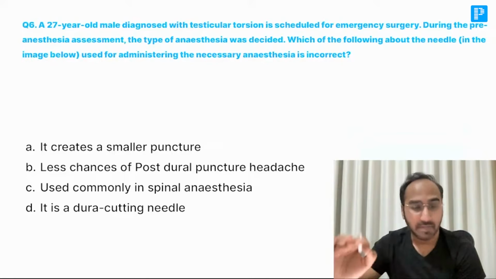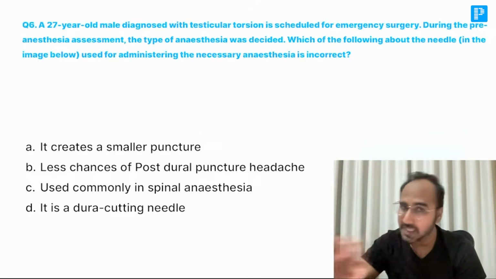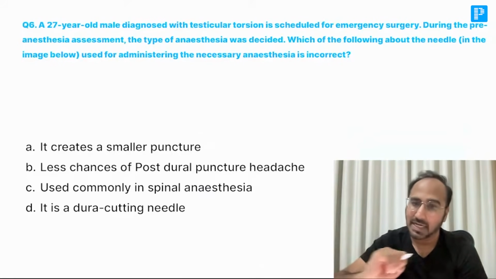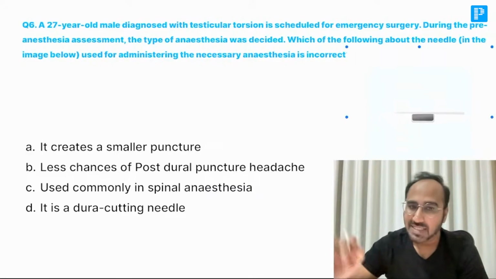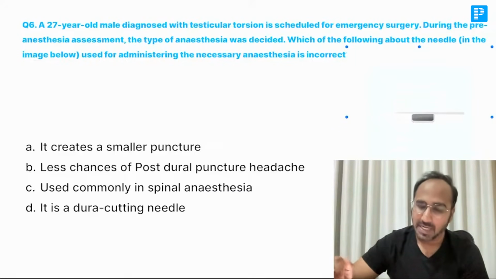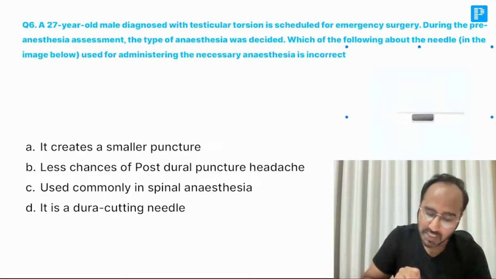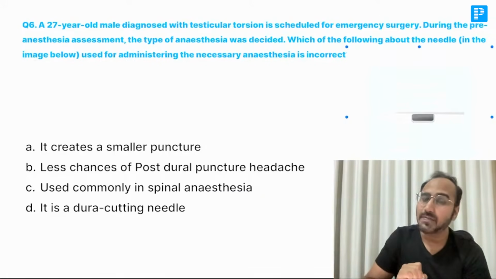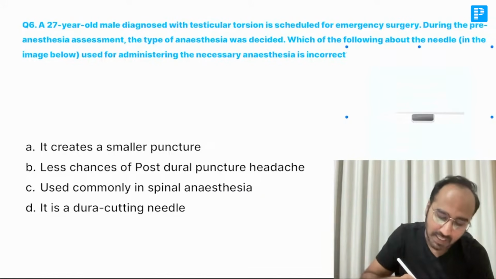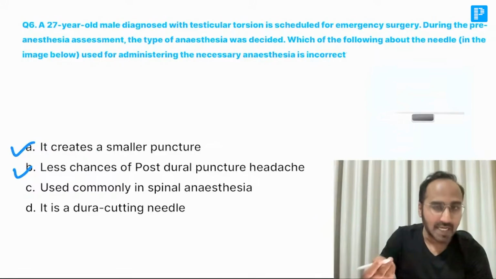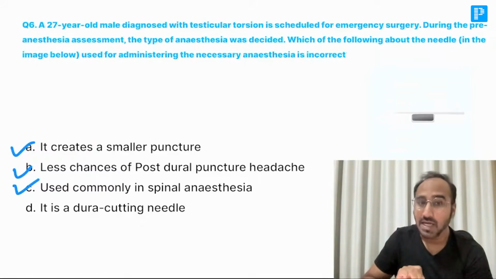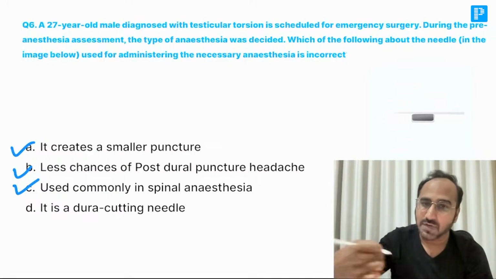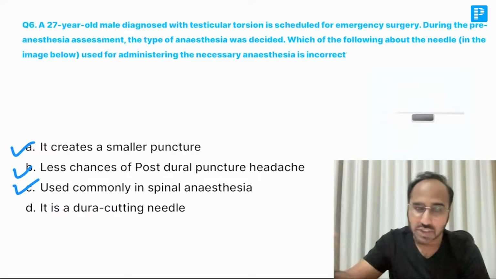So basically guys, remember, for testicular torsion we are using spinal anesthesia only. And what is correct regarding the needle shown here is that it is a dura separating needle. Why do you use a dura separating needle over a dura cutting needle? Because it creates a smaller puncture site, with fewer chances of post-dural headache, and it is commonly used in spinal anesthesia. It's not a dura cutting needle. If it was a dura cutting needle, there would be higher chances of headache.